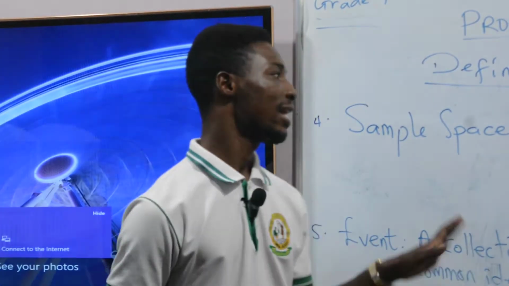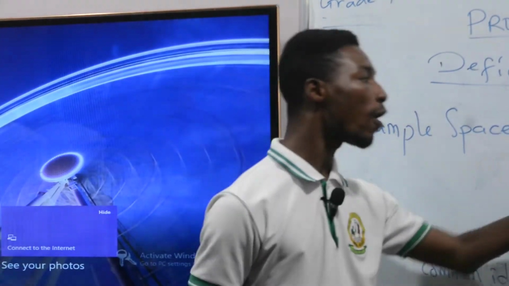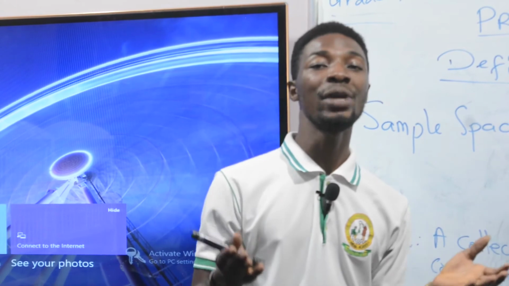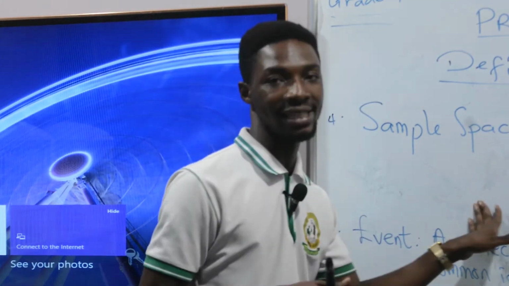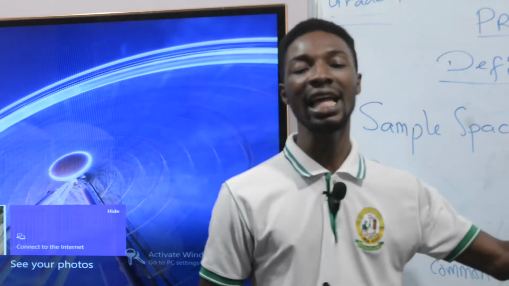The next terminology is sample space. What is the sample space? The sample space is the set of all possible outcomes of an experiment. You are performing an experiment and you are aware of the possible results of the experiment. So you build a set and put every expected result into that set, and that set becomes the sample space. For example, throwing a die.